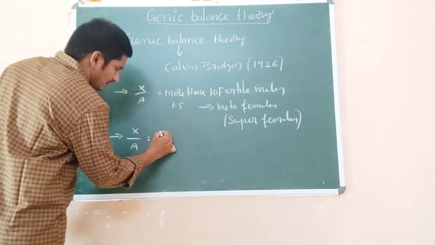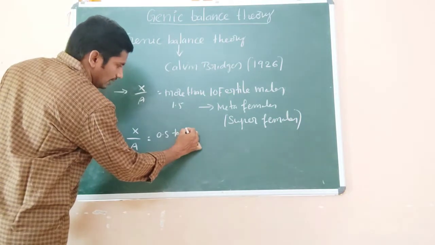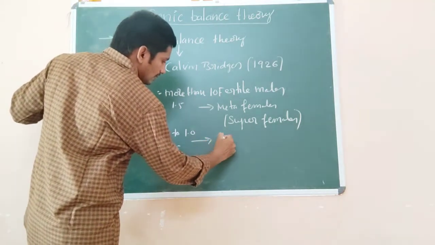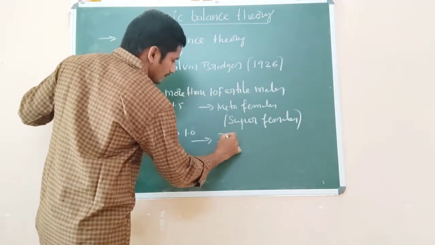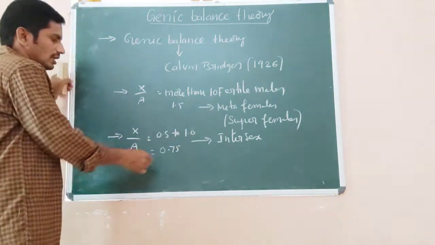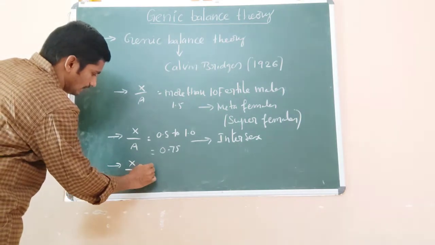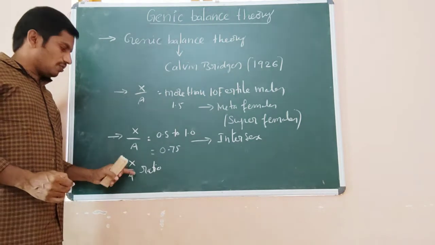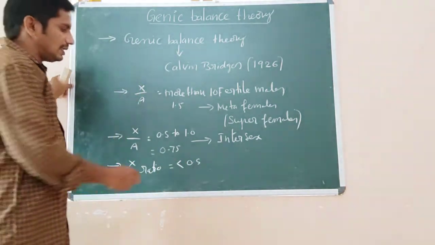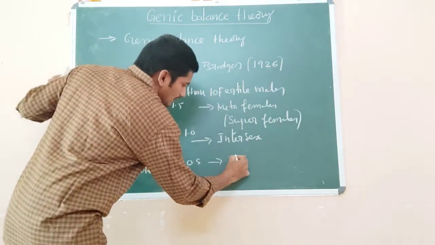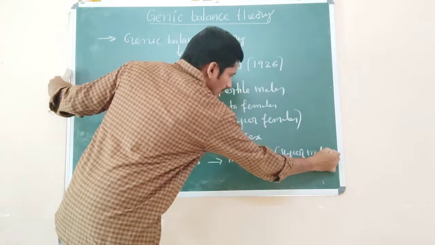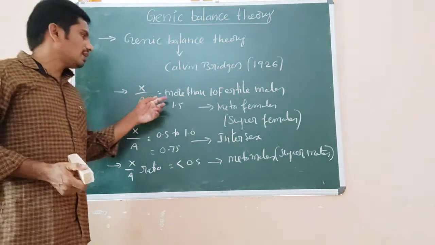Moreover, if the X by A ratio is between 0.5 and 1, nearly 0.75, these are called intersex. If the allosome and autosome ratio is below 0.5, less than 0.5, these are metamales. We call them super males.